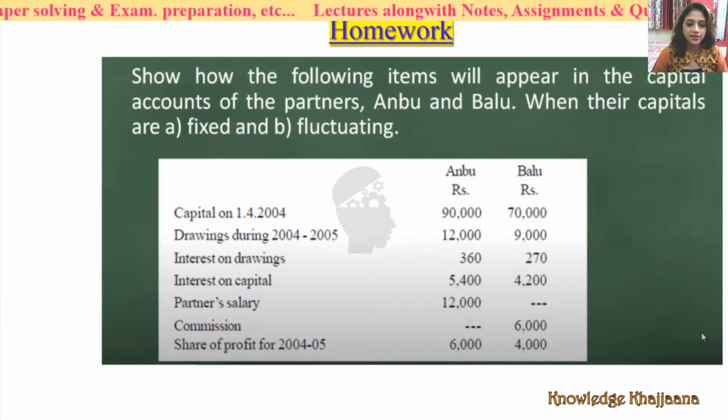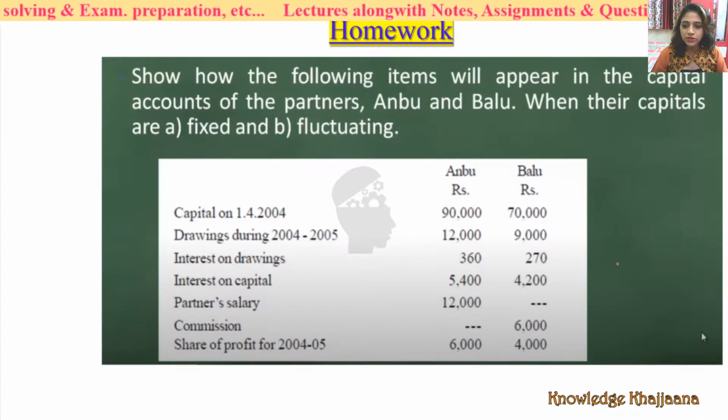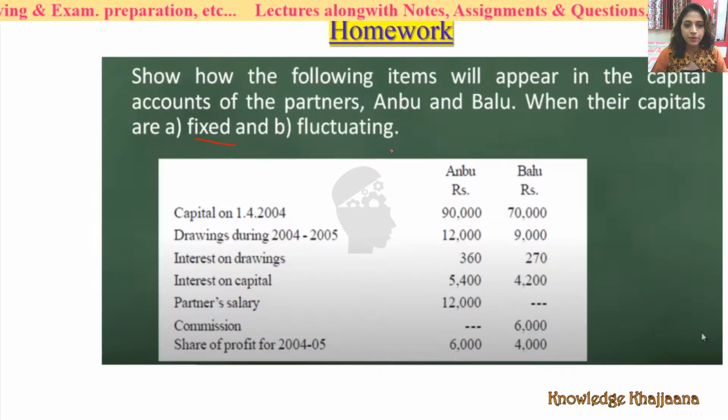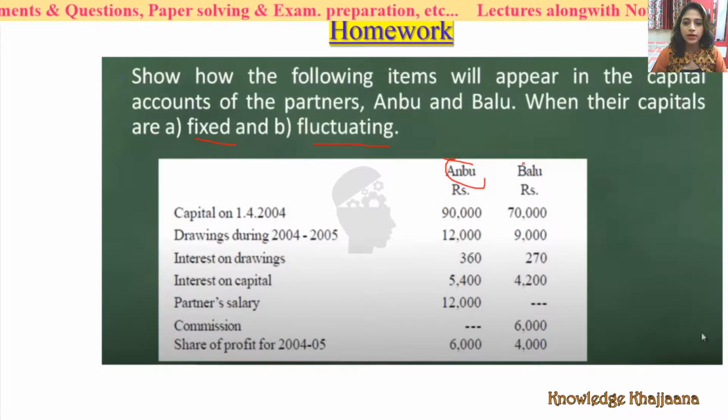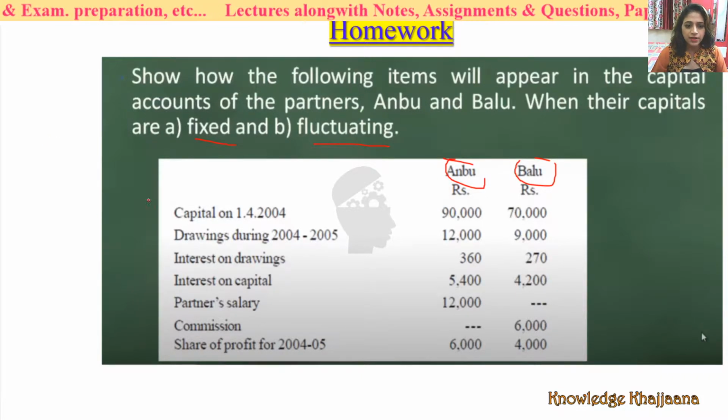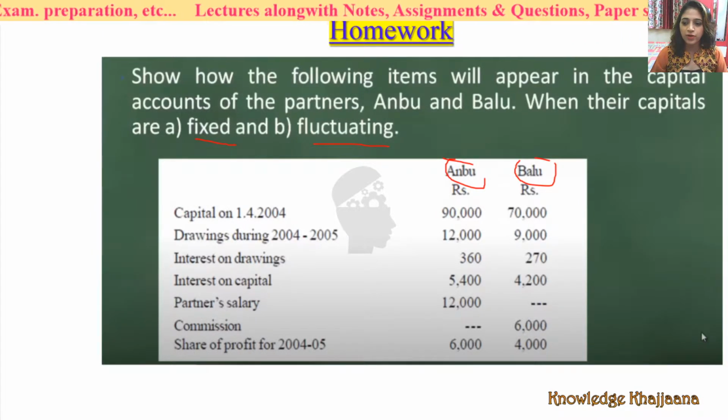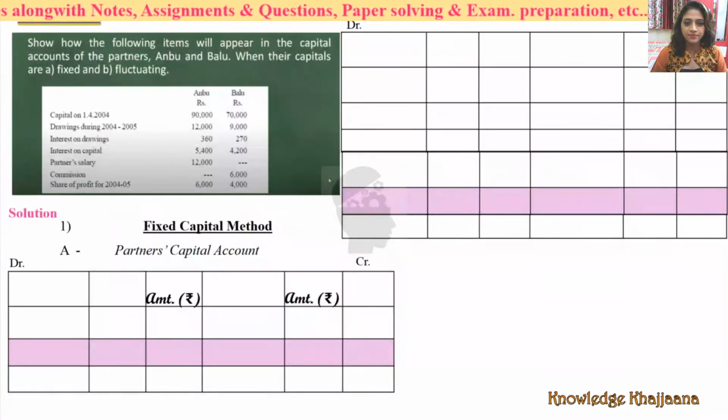In my last lecture, I had given you the homework because we had the holiday of 2 days. The homework was based on the same thing which we learned. You were supposed to create the capital accounts as per the fixed and fluctuating methods of the partners. The partners were Anbu and Baru. See, it was a very simple problem, an easy problem, and few transactions were there. Now let's see who has solved it. Now let's see how to solve it first.